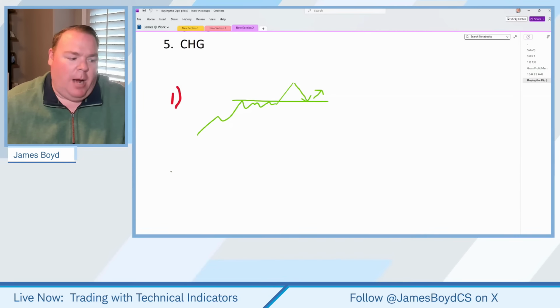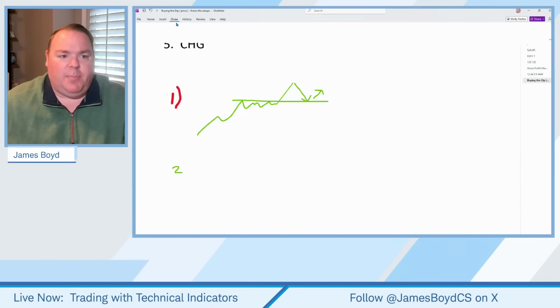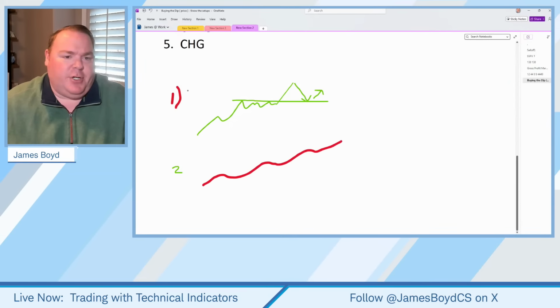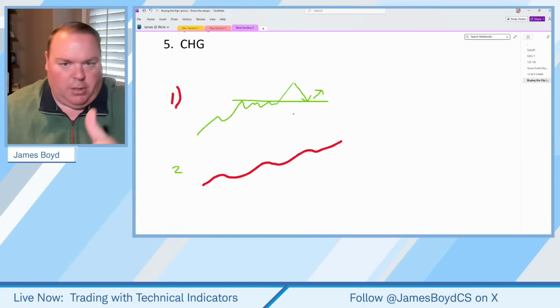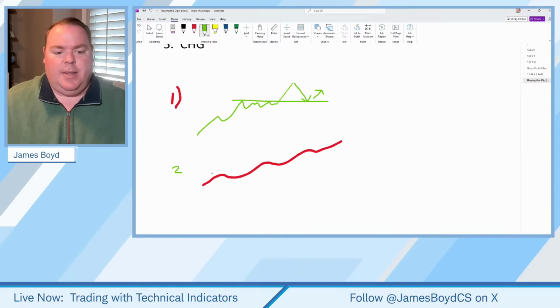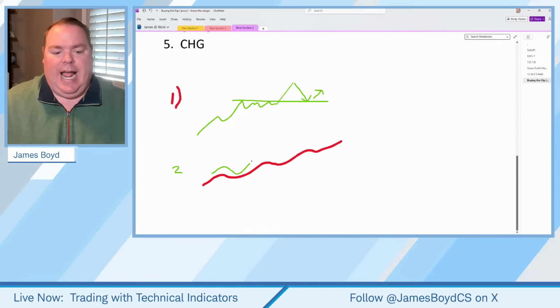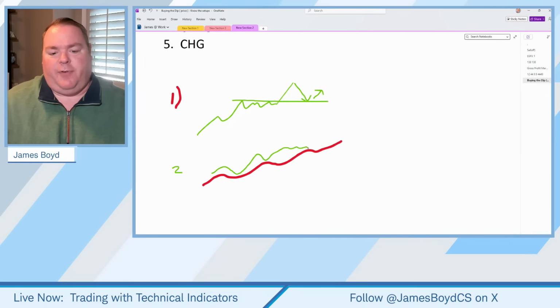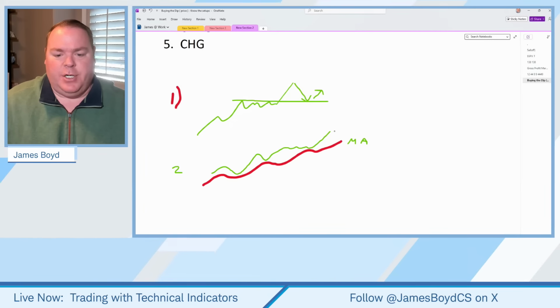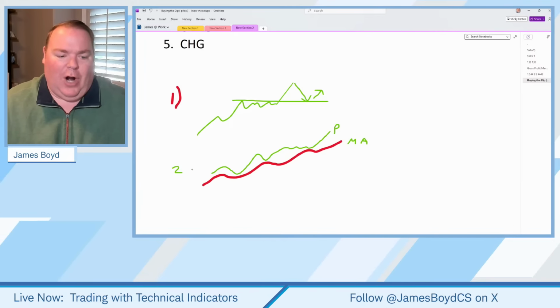If we're talking about number two, I'm going to use a red line for the moving average, right? You've got a moving average. A short-term moving average is momentum. A longer-term moving average is trend. And if we said, hey, I'm noticing a couple times this stock falls back down to the moving average, runs back up, falls down near the moving average. And whenever we get this, it falls down near the moving averages and notices some buying action near the moving averages. That MA, I'll label that, is the moving average, and that P stands for price.